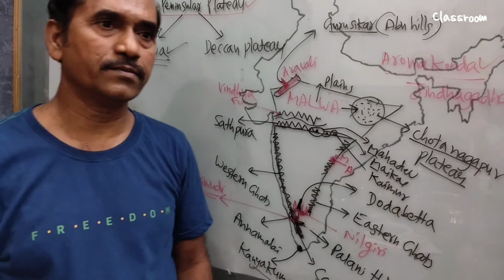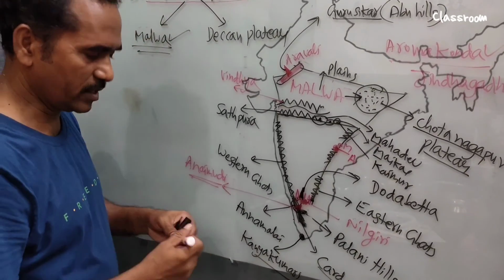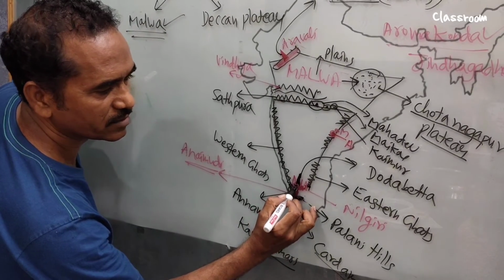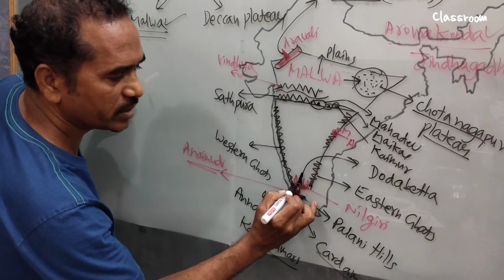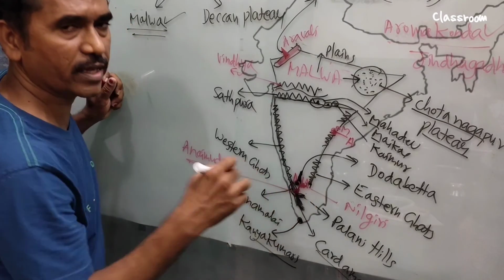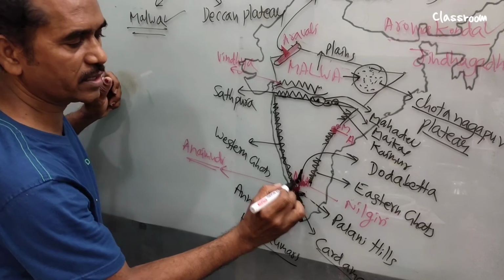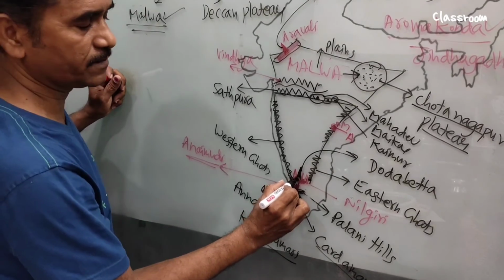Then what about hill stations? Yes, hill stations, right? Very good question. We find hill stations in Nilgiri Mountains. It is Ooty. Ooty and Kodaikanal are located here in Nilgiri Mountains. Ooty is also called Udakamandalam.